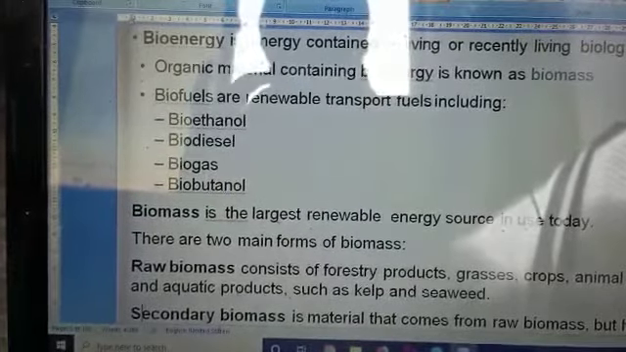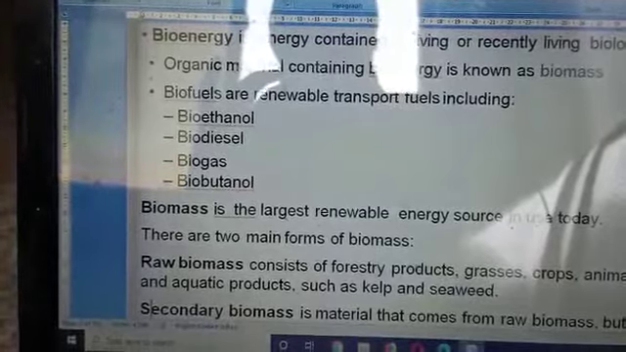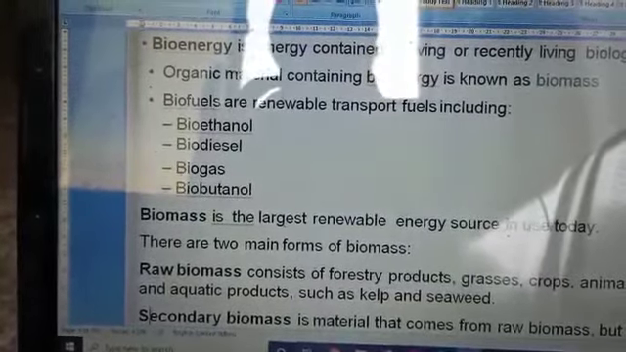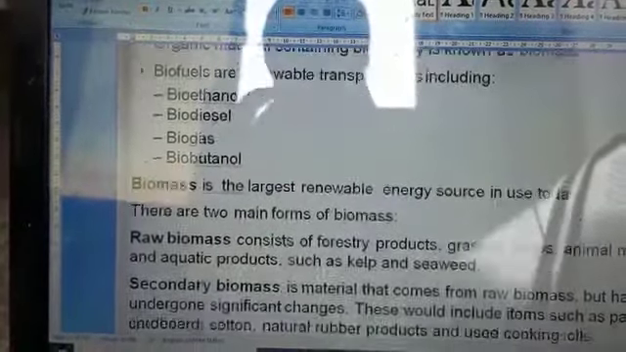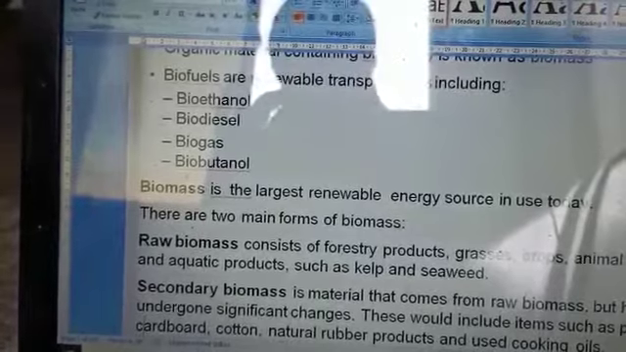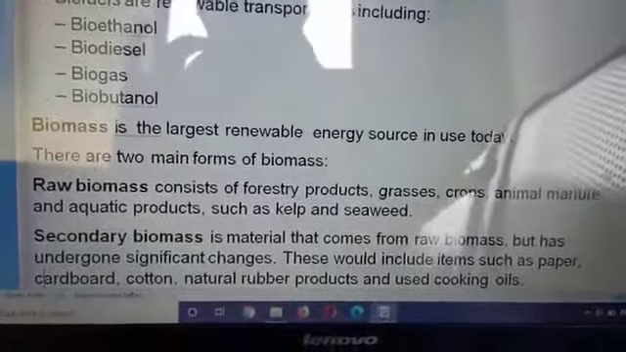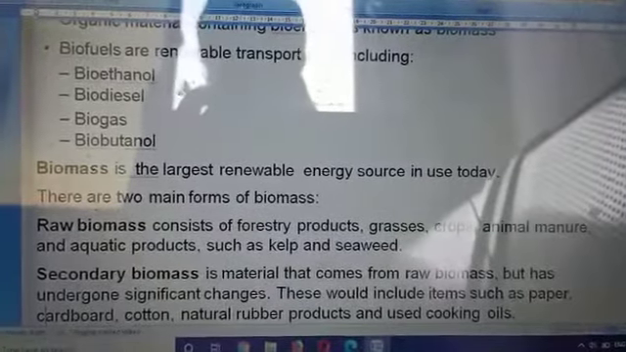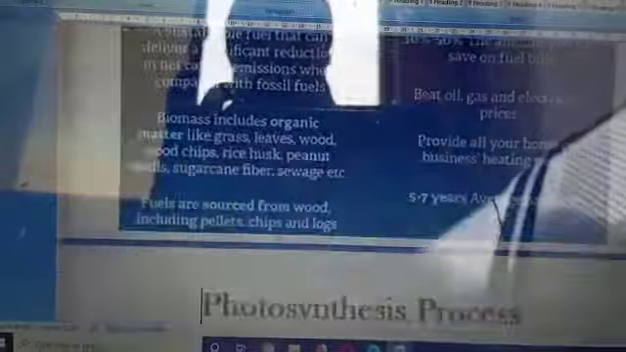Basically, biomass is of two types: primary and secondary. Raw biomass and secondary biomass. Forest products, grasses, animals, aquatic, which come under primary. If we are using some other process to convert it into biomass, again we call it a secondary one, such as paper, cardboard, cotton, natural rubber products, and cooking oils. All those come under secondary.